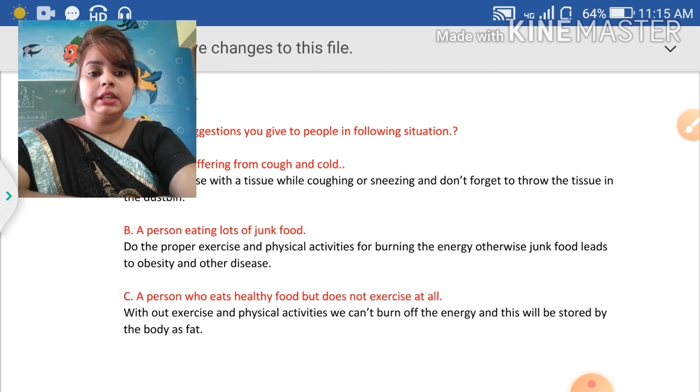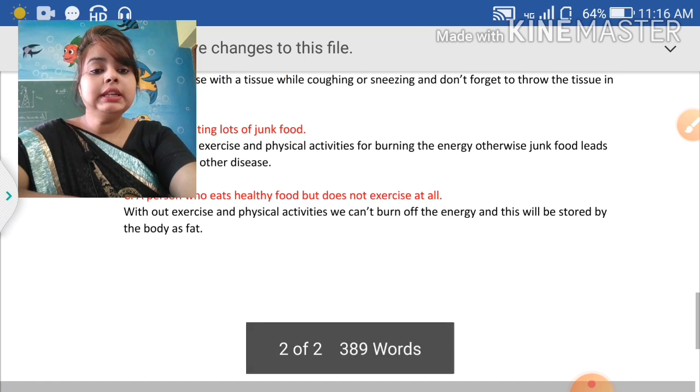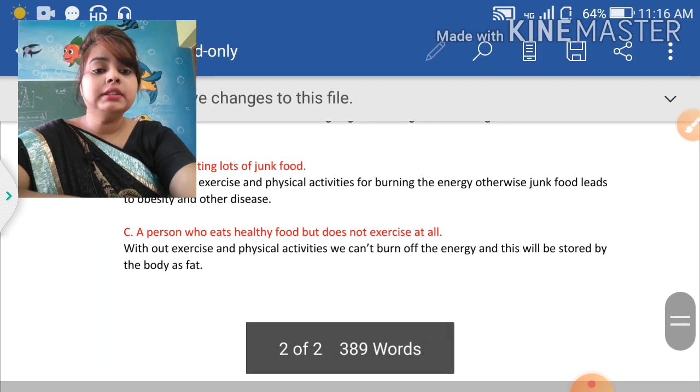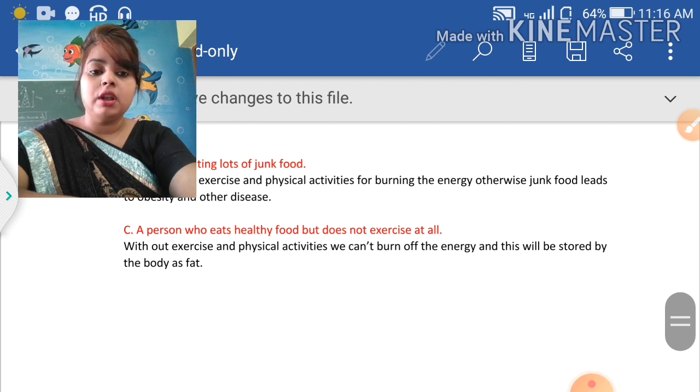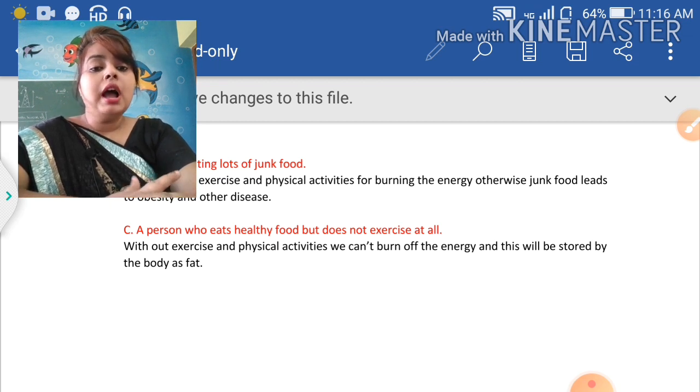Next is a person who eats healthy food but does not exercise at all. Without exercise and physical activities, we can't burn off the energy and it will be stored by the body as fat.